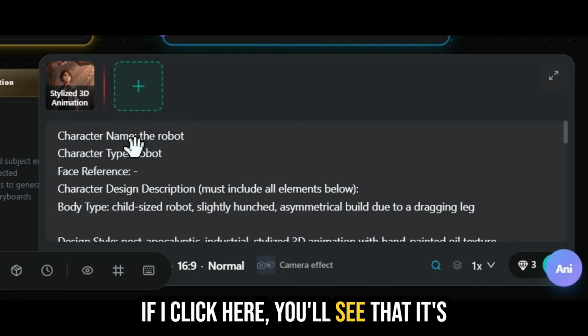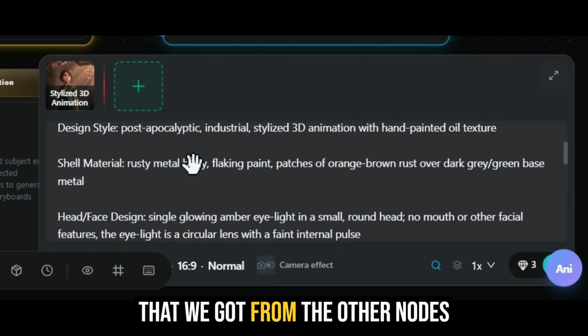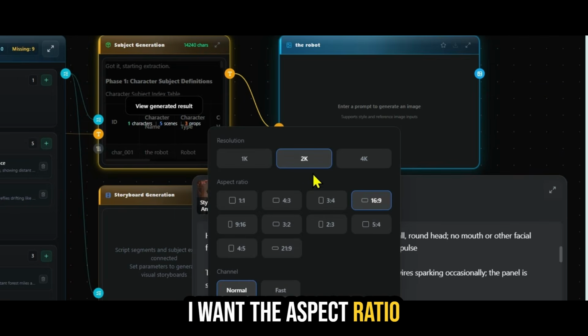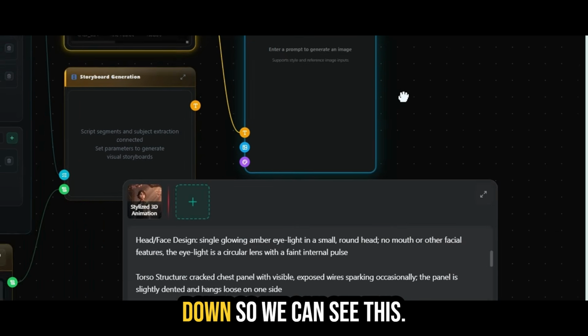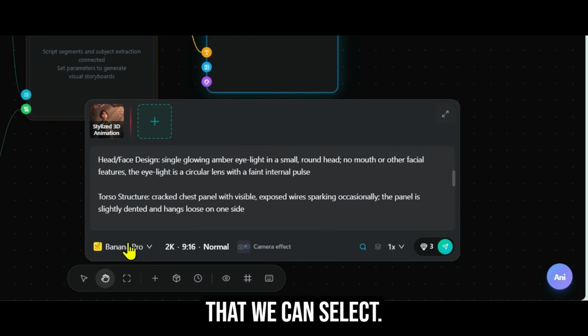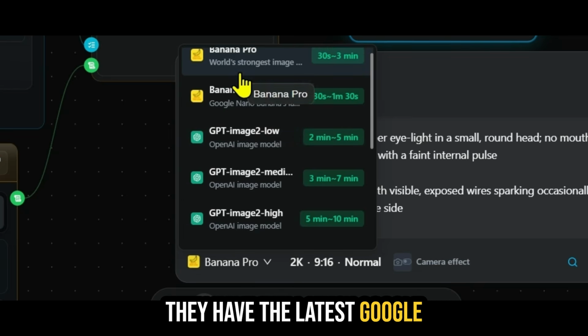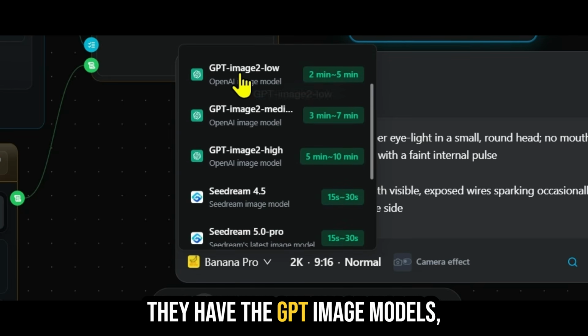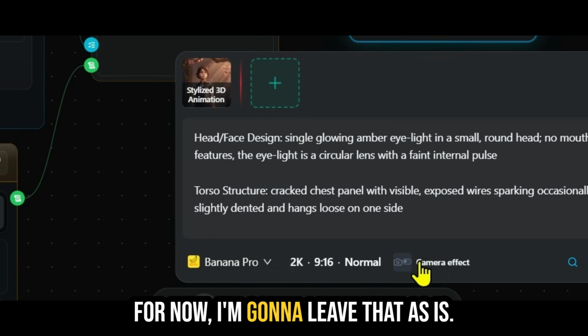If I click here, you'll see that it's got the style that we selected earlier, and it's got the subject data that we got from the other nodes. So I want the aspect ratio to be 9:16. I'm going to drag this down so we can see this. We got the model here that we can select. If we click this, you can see all the models that you can pick from. They have the latest Google models like Nano Banana. They have the GPT image models, and they have all these Seedream and Midjourney models. For now, I'm going to leave that as is.